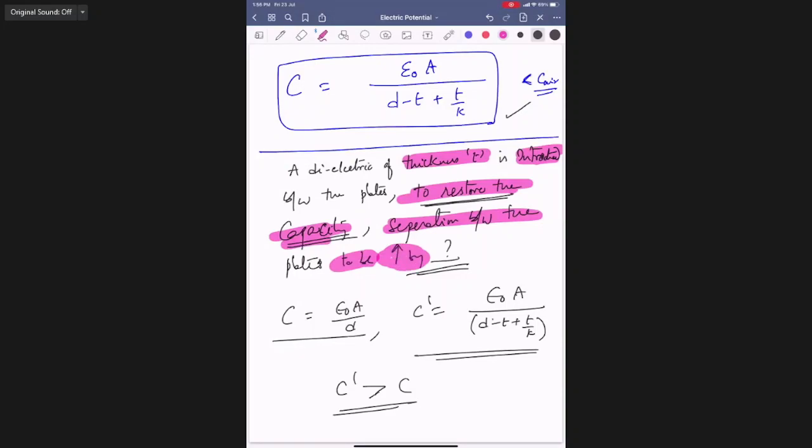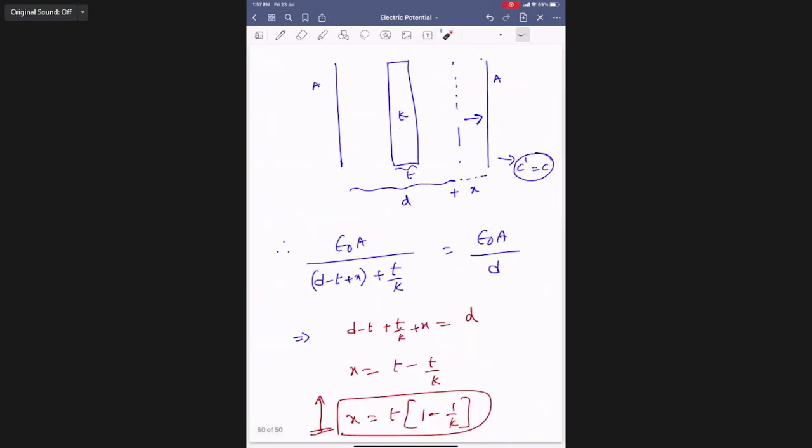Sir, in the denominator, before the plus sign, D minus t plus t by k was originally introduced, then it became this one and this one, right? Before the positive sign, it should always be the air distance, right? This is air distance only, na? For any condition, air distance is there. D minus t is the medium, what is the remaining? D minus t. Got it?